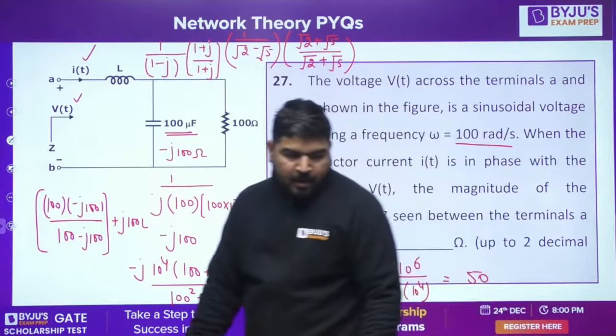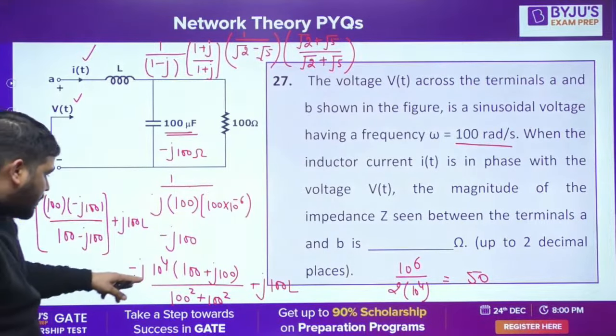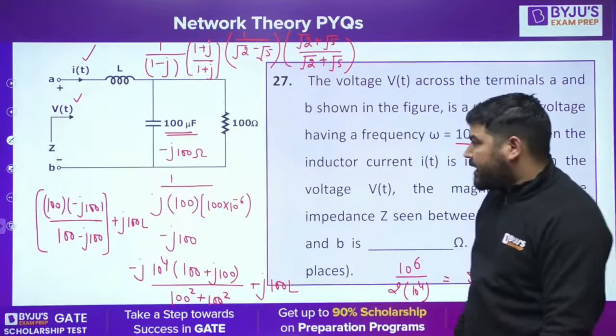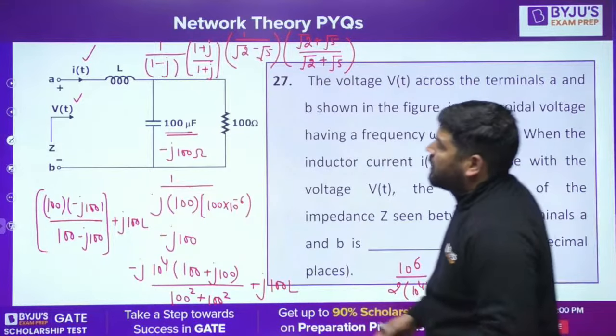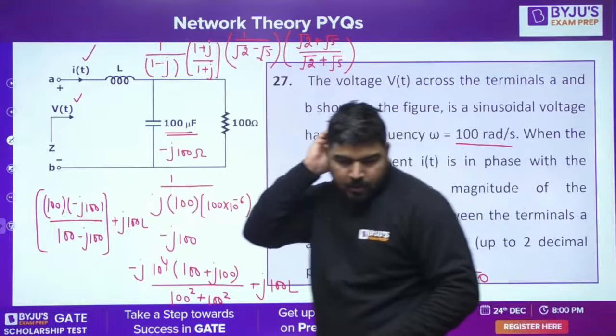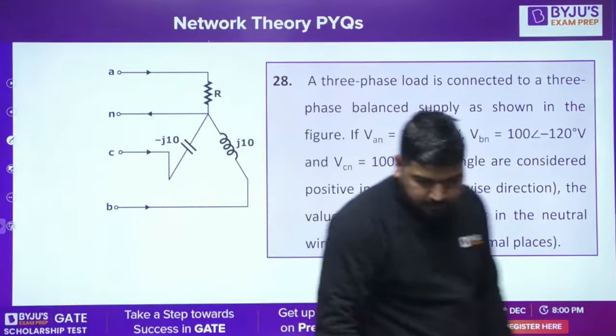Is it fine? So I told you that we need to realize this, and calculate the real part only. That will be the impedance. The imaginary part has to be 0 because this voltage and this current are in the same phase. This is under resonance. I hope you understood it. Now let's proceed with the next question.